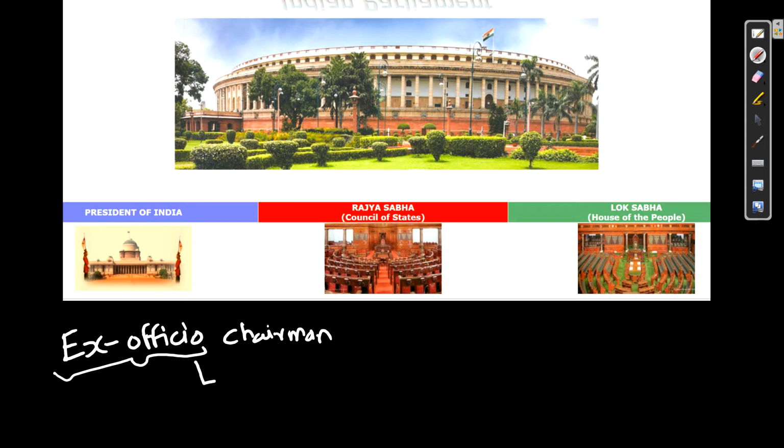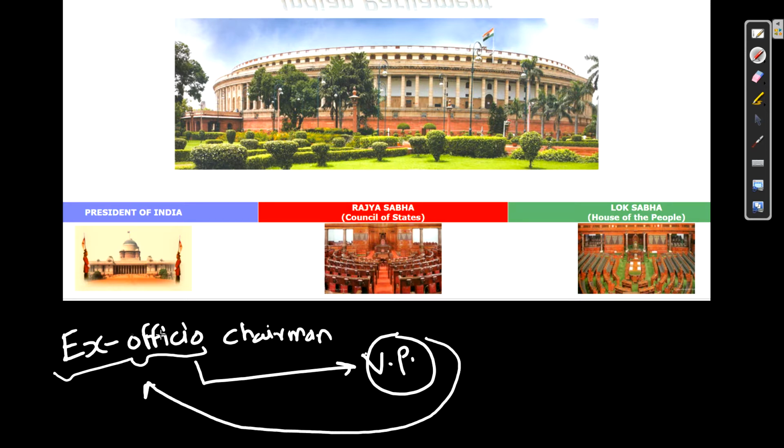So the ex officio chairman of Rajya Sabha is the vice president. The vice president automatically gets that because he is ex officio. What is the meaning? As he is vice president, automatically he also becomes ex officio chairman of Rajya Sabha. Because of this post, he also automatically gets this post. Simple. That is the meaning of ex officio.